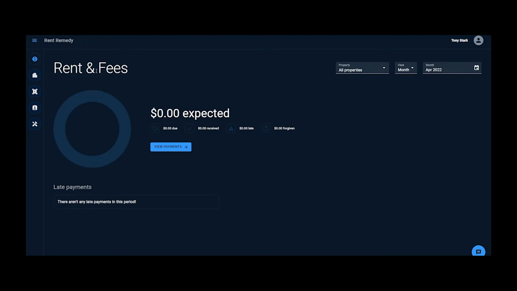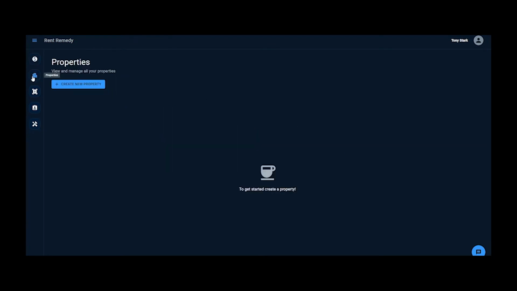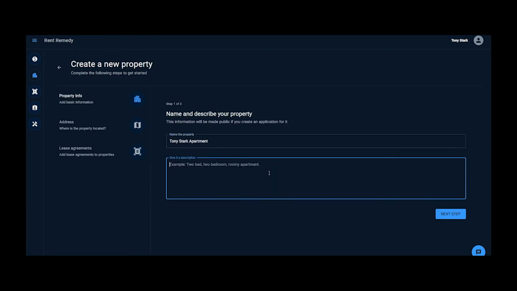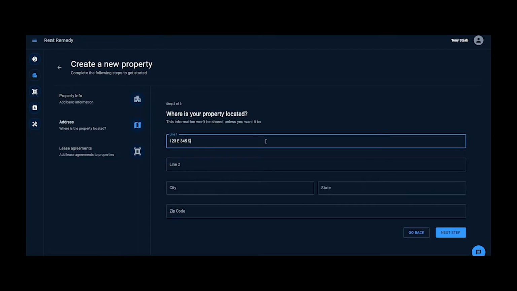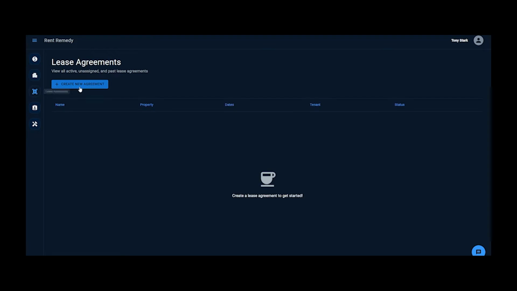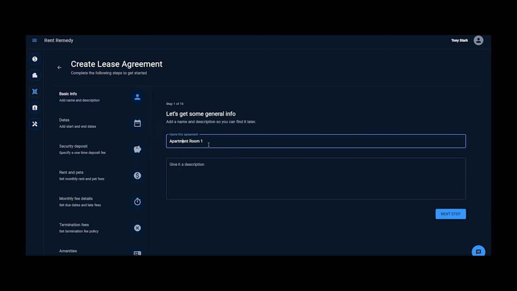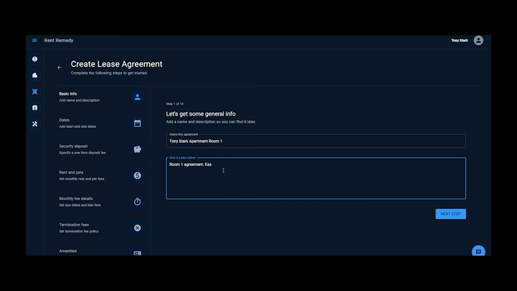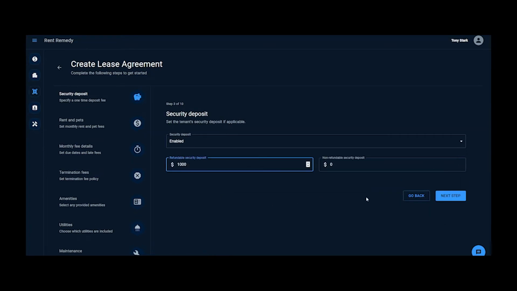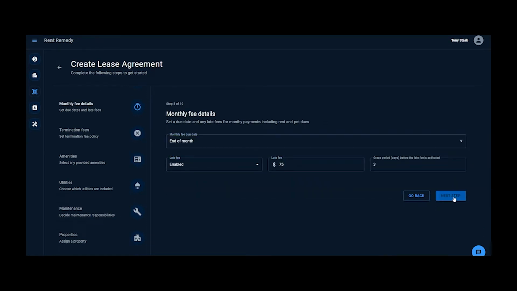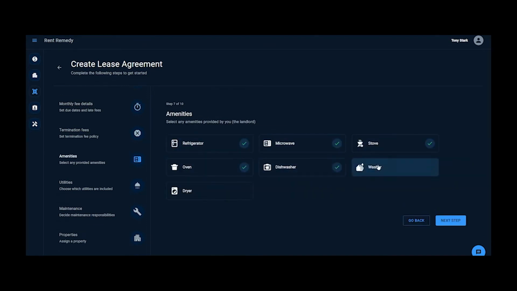The first thing Tony will need to do is create a property. This is where he will attach his lease agreements. The property includes basic information such as a name, description, and address. After creating his property, Tony can create lease agreements for each of the rooms he wants to lease out in that property. Lease agreements are the brains, which allows our automatic payment system to work the way it does. Here he can set the length of time for the lease, payment amounts, deposit amounts, and amenities or utilities included with the lease agreement.